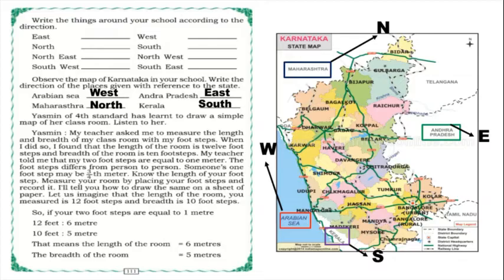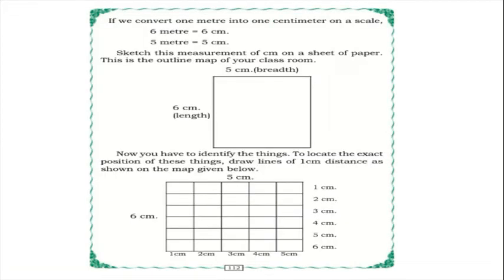I'll tell you how to draw the same on a sheet of paper. Let us imagine that the length of the room you measured is 12 footsteps and breadth is 10 footsteps. So totally here our measurement is 2 footsteps equal to 1 meter. 12 footsteps means 6 meters, 10 footsteps means 5 meters. So that means the length of the room is 6 meters, the breadth of the room is 5 meters. Okay children, so this is our measurement of the room as per Yasmin's classroom.